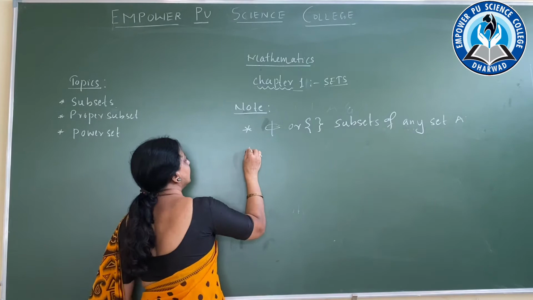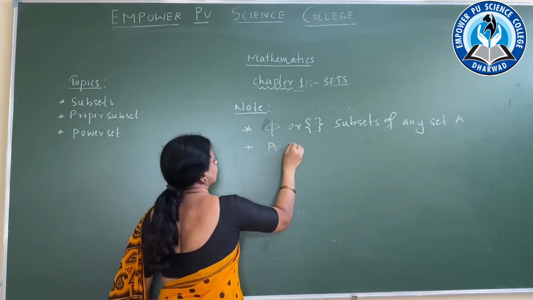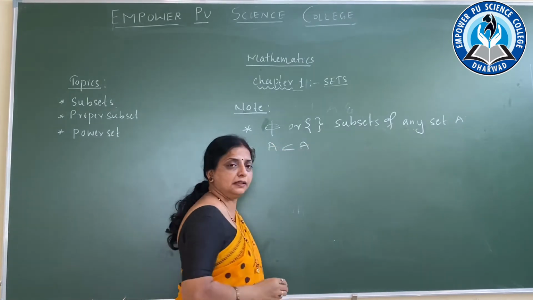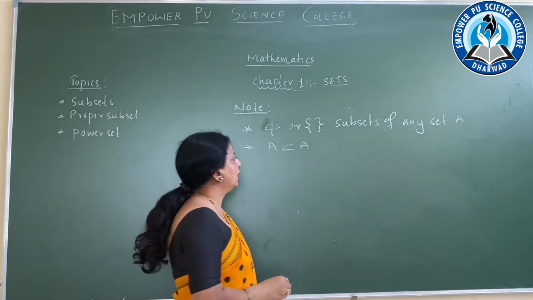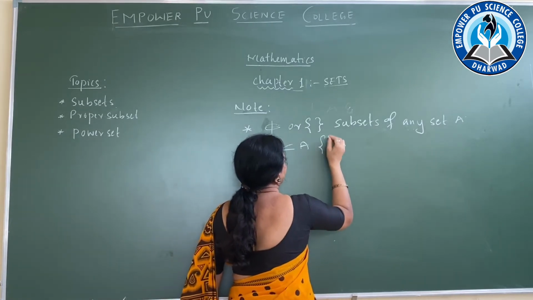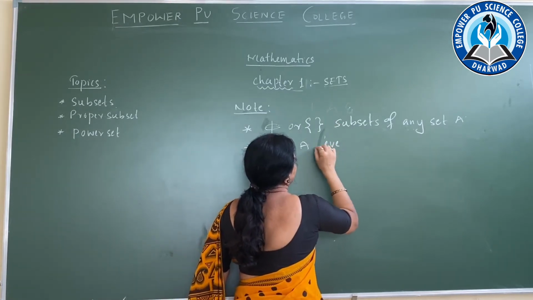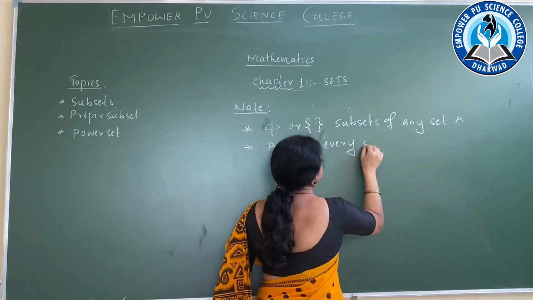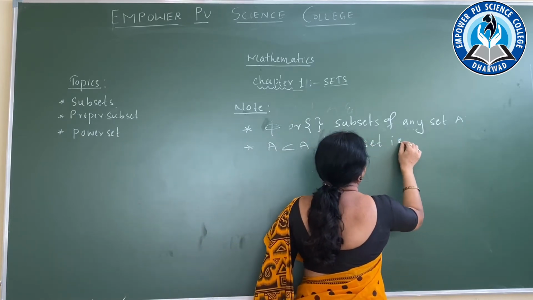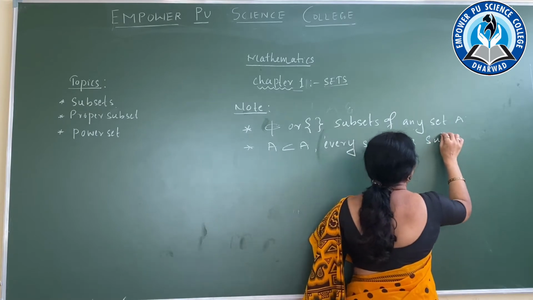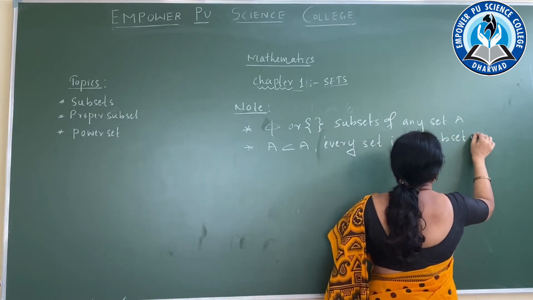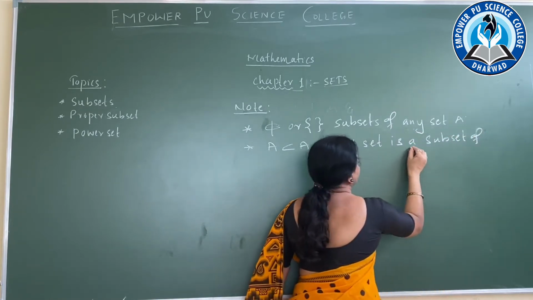Now next, A is the subset of A. Every set is a subset of itself.